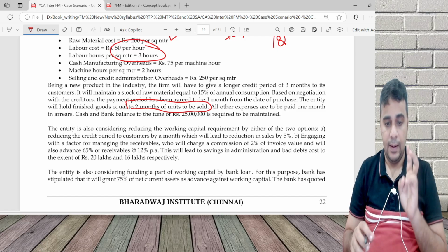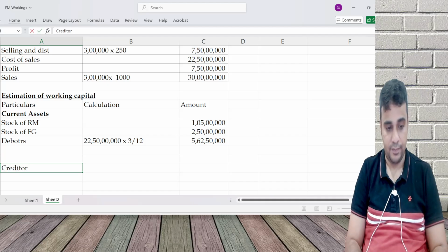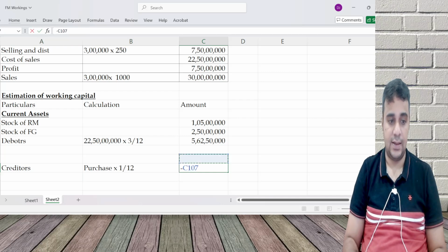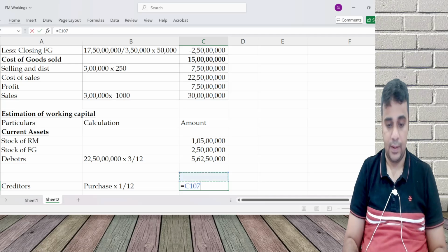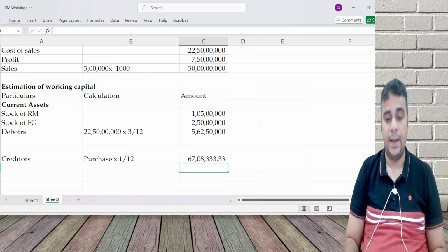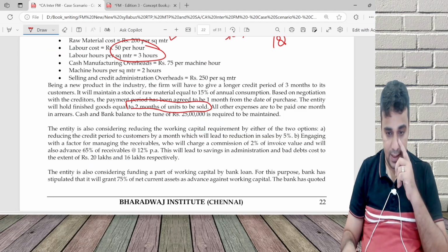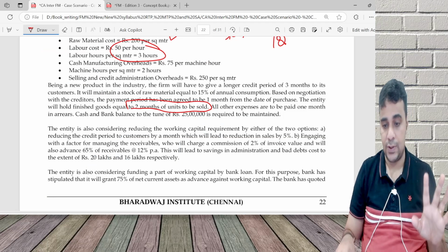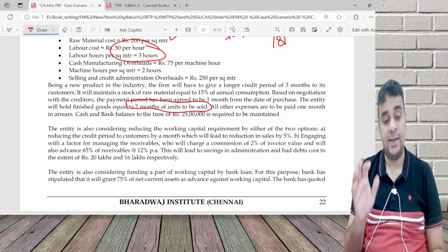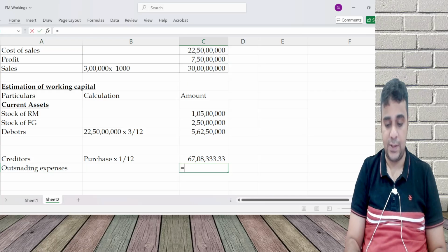Stock of raw material payment period is 1 month from the date of purchase. Creditors is purchase into 1 by 12. Purchase is there in the earlier calculation. Then they have said the entity will hold finished goods. All other expenses, everything is 1 month credit. Credit outstanding expenses, all other expenses, 1 month.